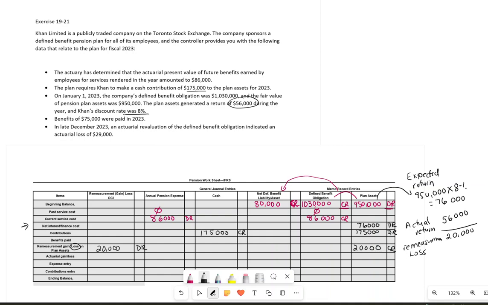They said the benefit that we paid was 75,000. That will reduce your obligation, and also reduce your asset. So then we have done that.